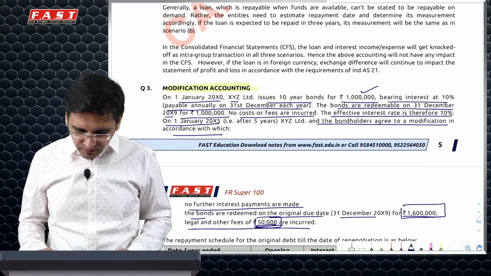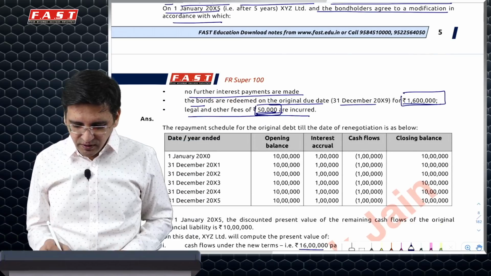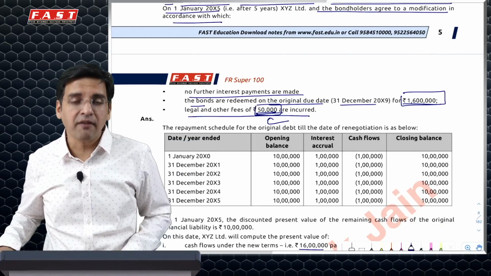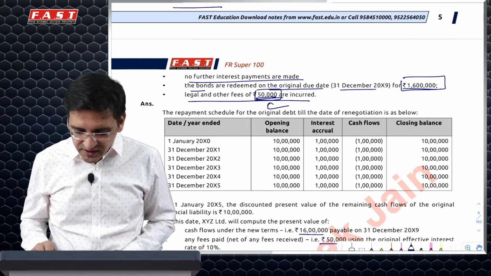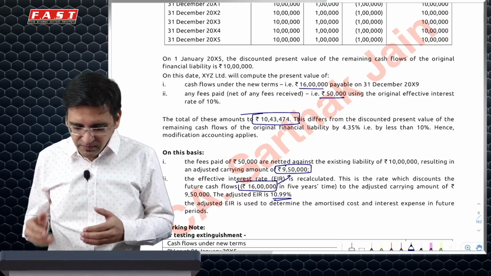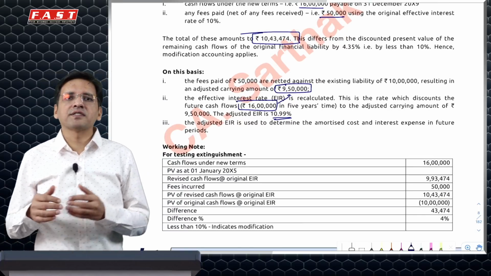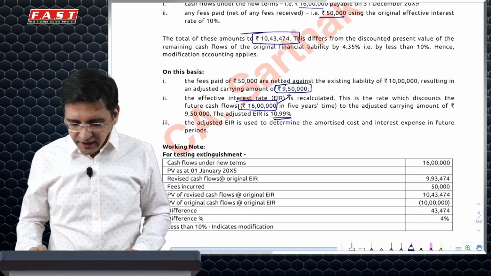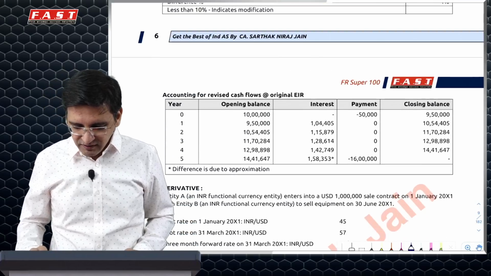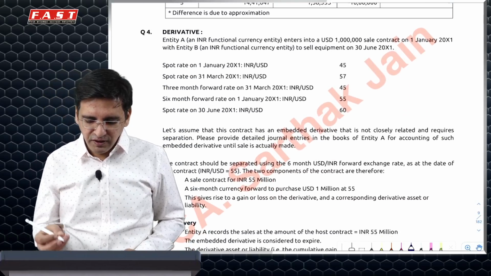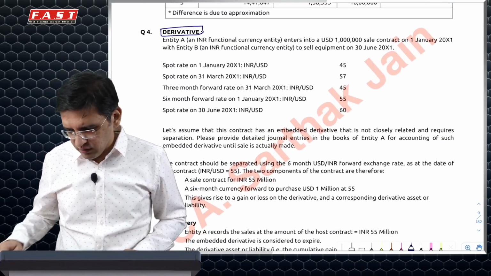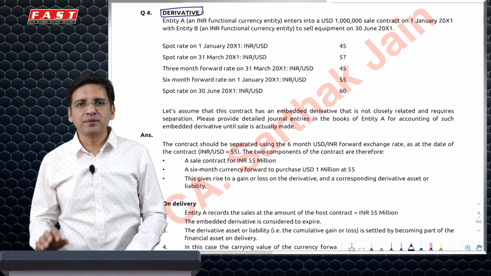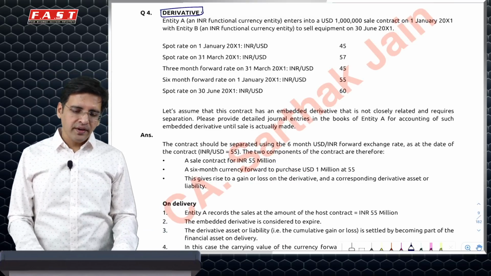There is a similar question in the module in which they have given everything similar to this, except that the legal cost incurred has become 1 lakh rupees. As I do that, it could possibly happen that the difference in that particular case may go beyond the 10% criteria, and if that happens, it will be a substantial modification. It will become a different question. Anyway, we are not revising the concept. The idea is basically to handle this particular question.